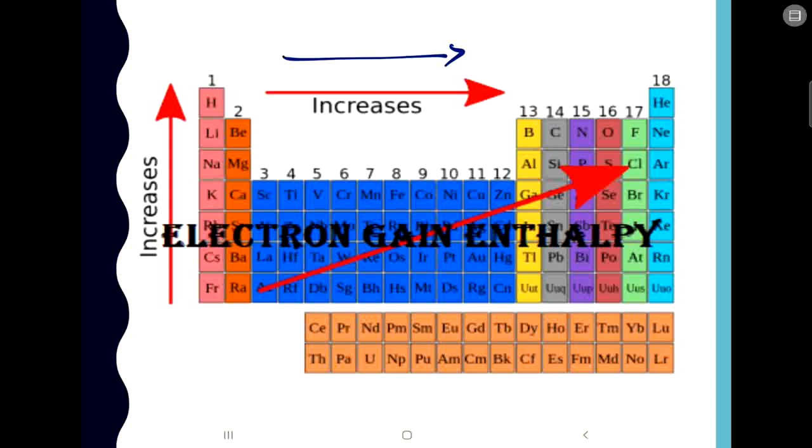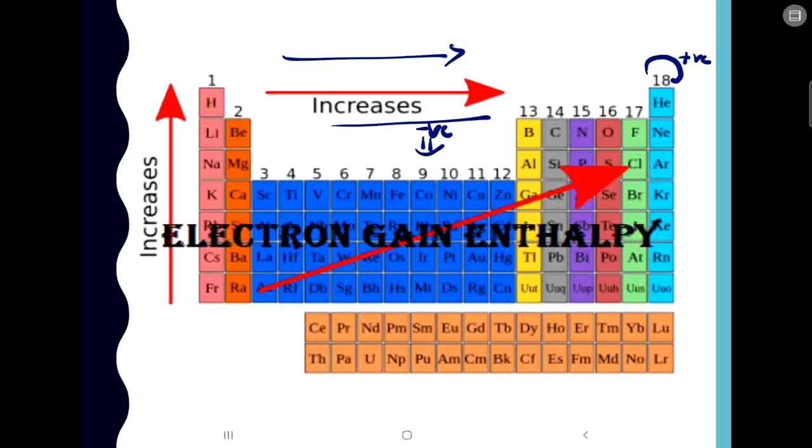Here it increases negatively, and then when it reaches the inert gases, it becomes highly positive, because positive means energy is supplied and negative means energy is released. It was exothermic all the way, becoming more and more negative, but when you reach the inert gases, it becomes positive because you are supplying endothermic energy. So that is about the trend.